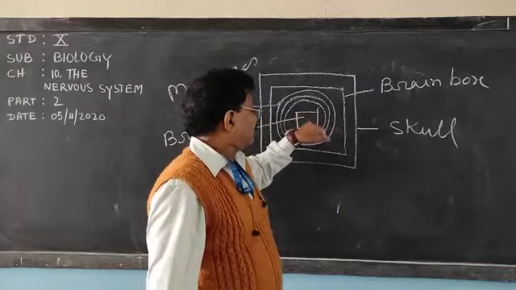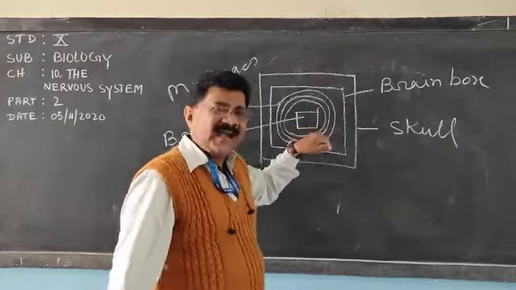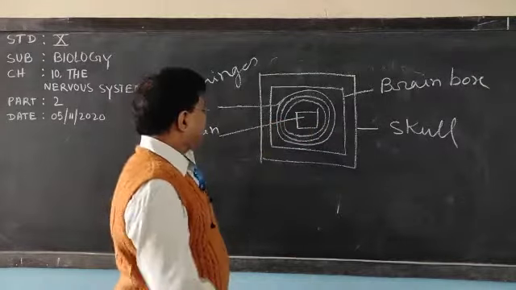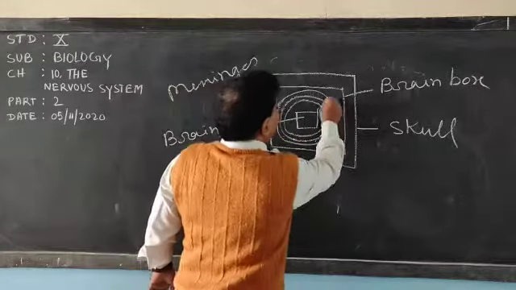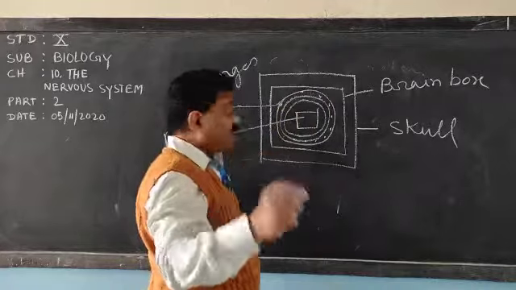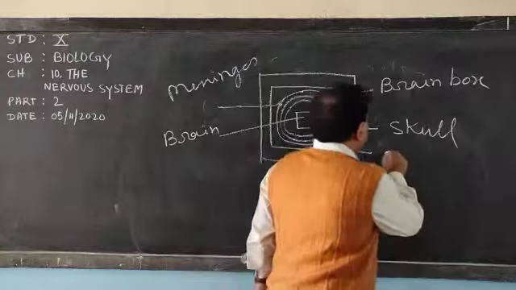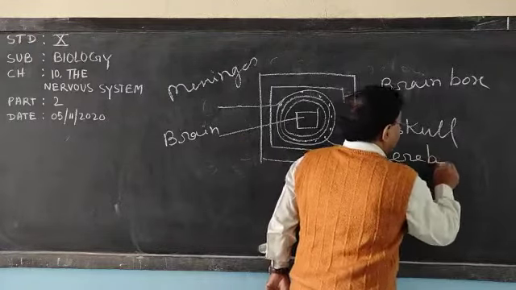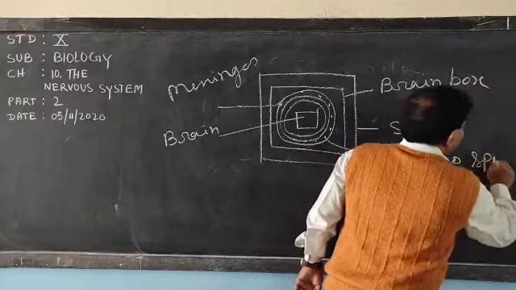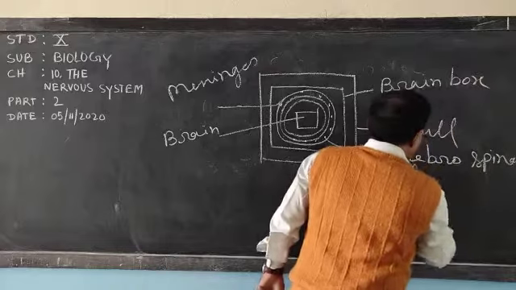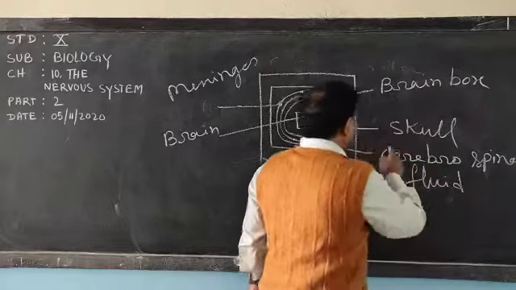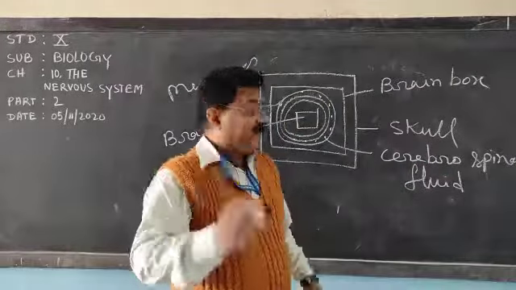Okay, and between these meninges, a type of fluid is present, and very important for a 1 mark question, the name of that fluid is cerebrospinal fluid. And what is the function of cerebrospinal fluid?